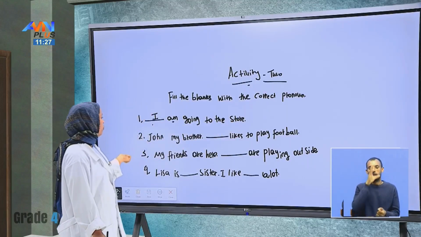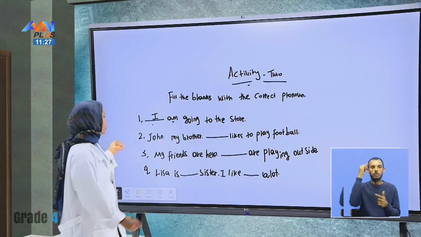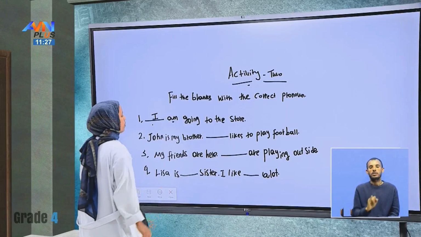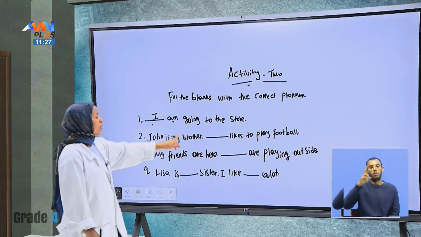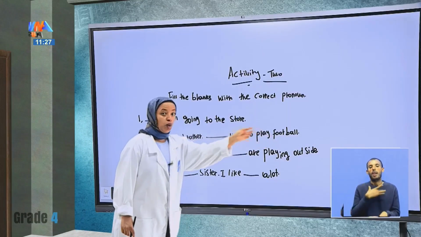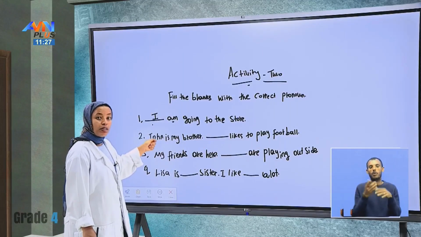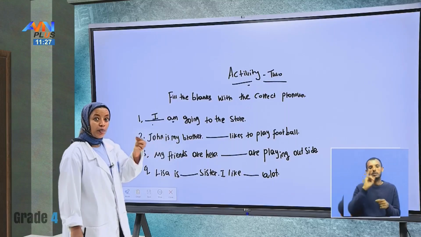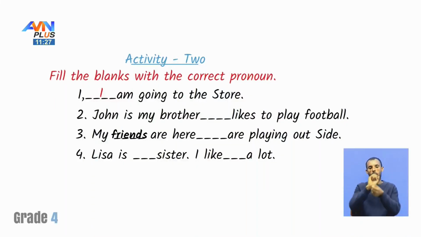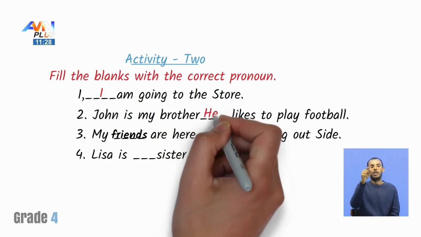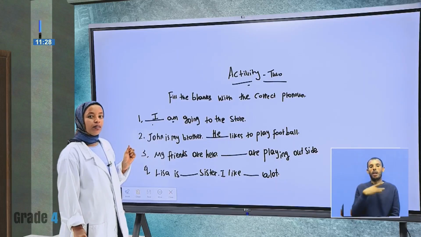And question number 2. John is my brother. Blank likes to play football. So when we come to John, John is a boy, so we can use the proper pronoun, he. He likes to play outside.